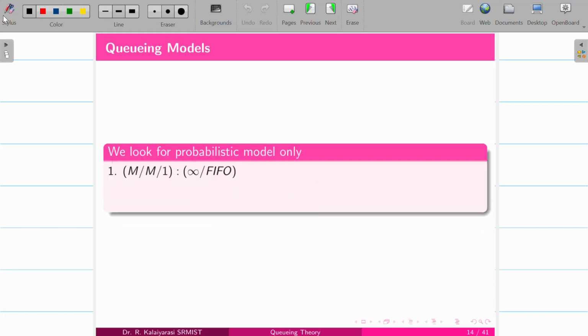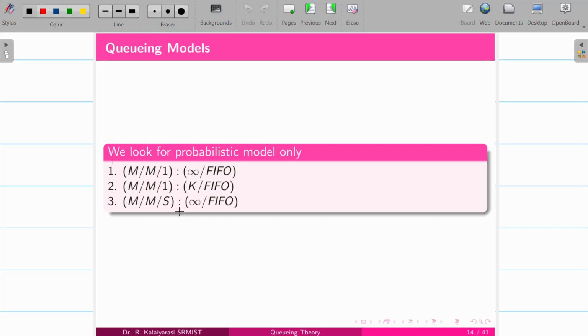And we only look at the probabilistic model, where it is usually notated as M/M/1/infinity, with the discipline first in first out. Here M refers to the arrival rate and service rate, followed by the number of service channels, the capacity of the system, and the queue discipline.